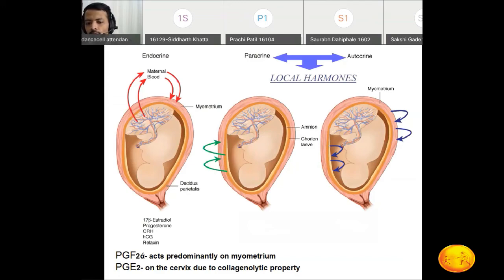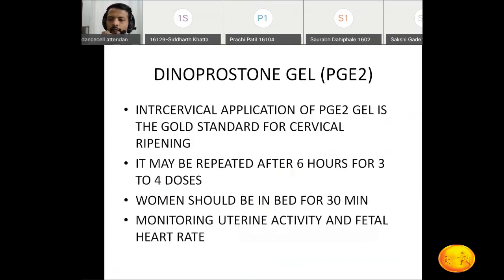That PGE2 is produced by the amnion and it will act on the cervix. Because of its collagenolytic property, it will cause dilatation of the cervix, and it will help the myometrium become more receptive to oxytocin. That is the role of the PGE2. Okay, so dinoprostone gel, that is the PGE2 gel.